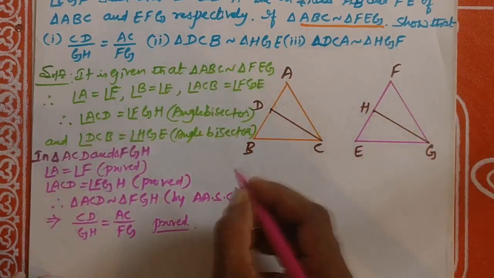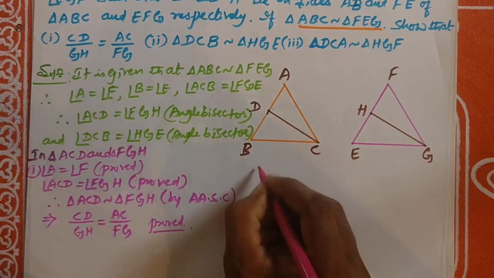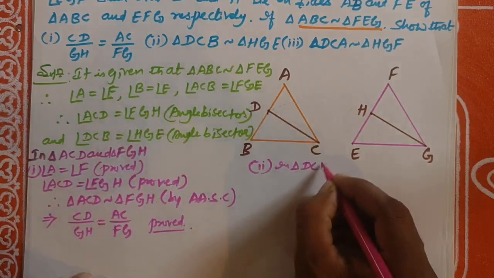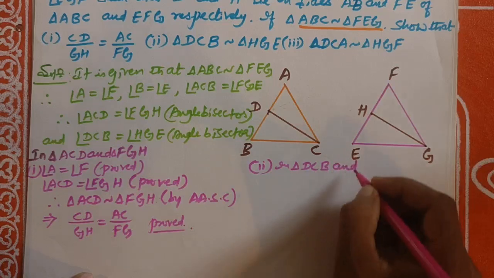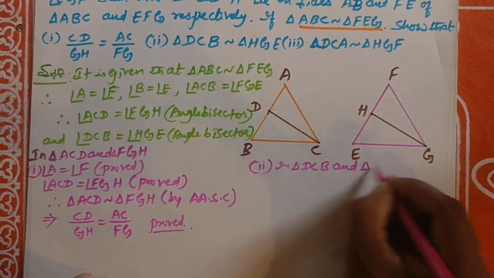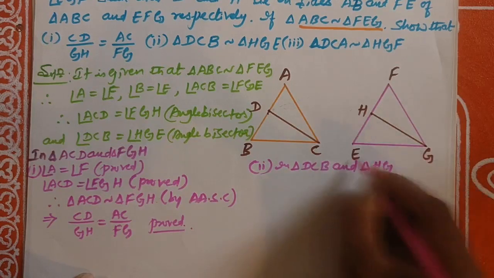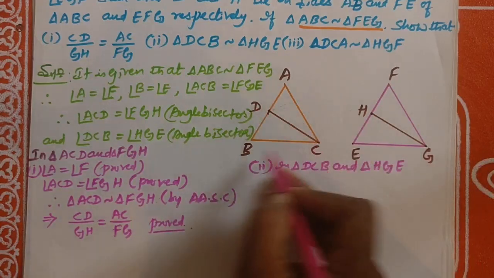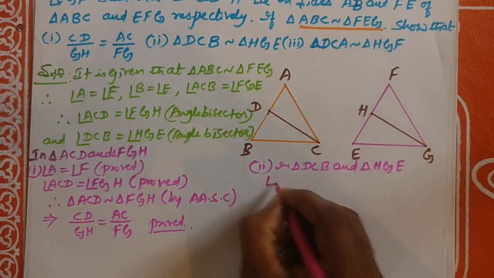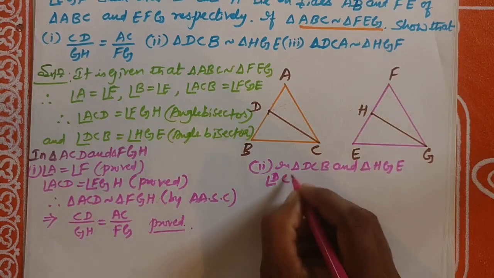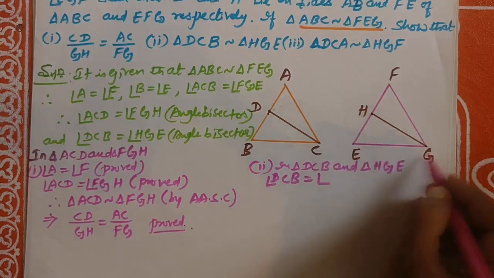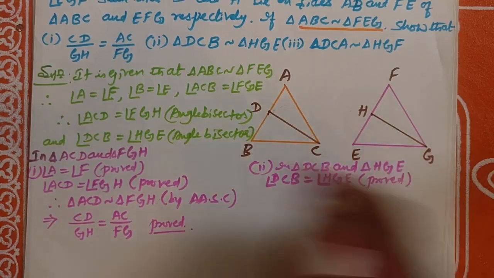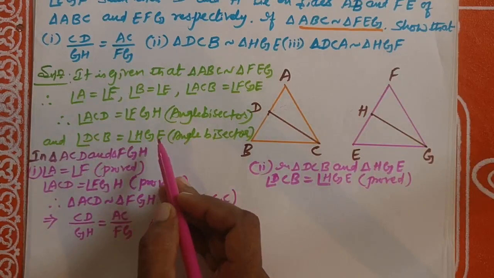In triangle DCB and triangle HGE, we proved above that angle DCB is equal to angle HGE.